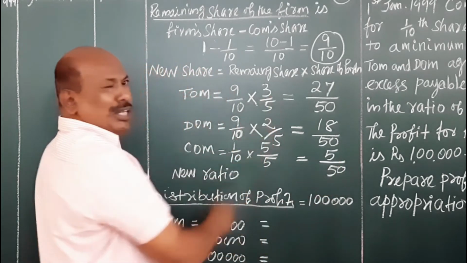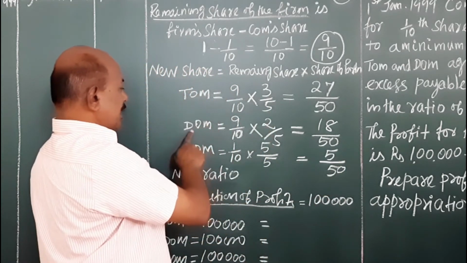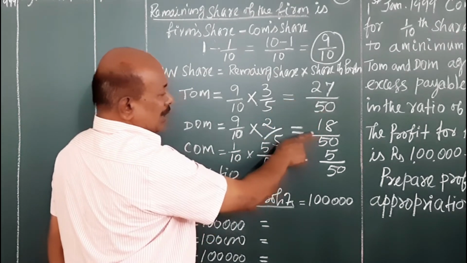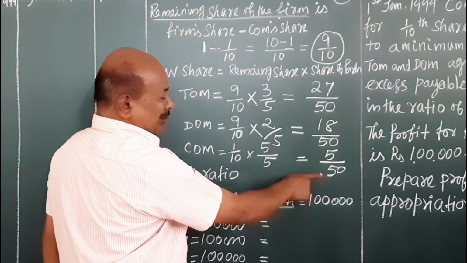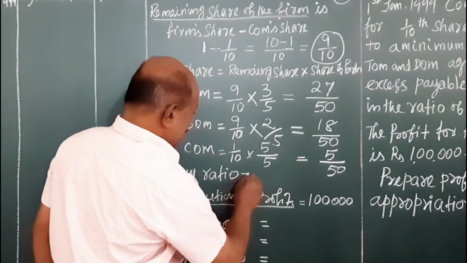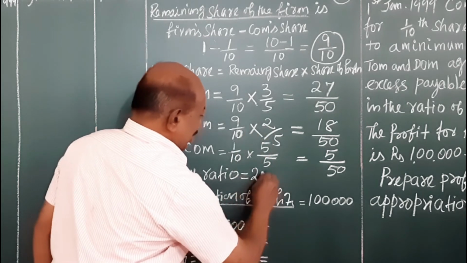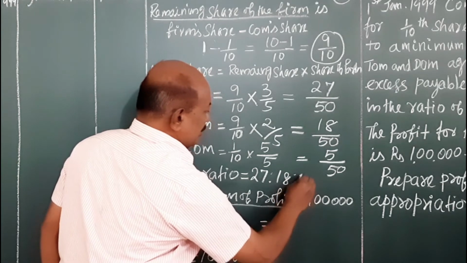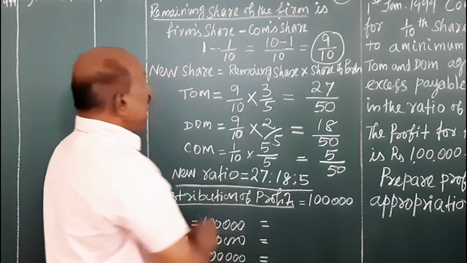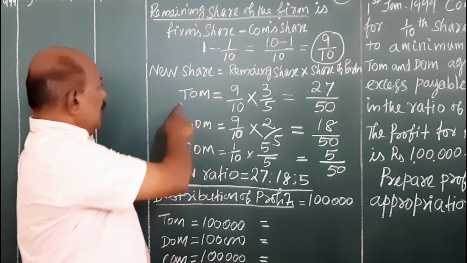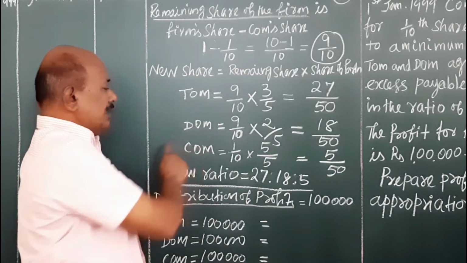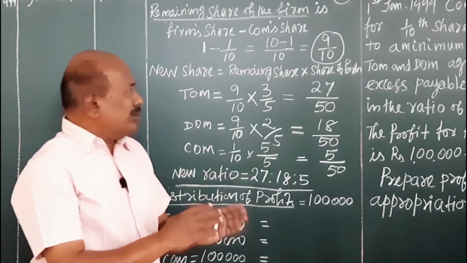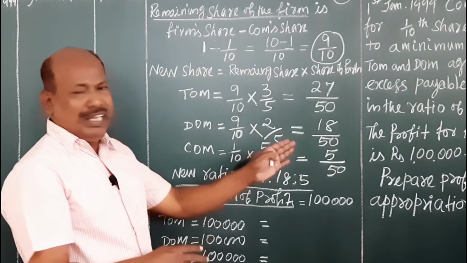Now the new shares of Tom, Dom and Com are 27 by 50, 18 by 50 and 5 by 50. That is the new ratio, 27 is to 18 is to 5. That is the new ratio of Tom, Dom and Com. Now we have to share the profit earned by the firm.